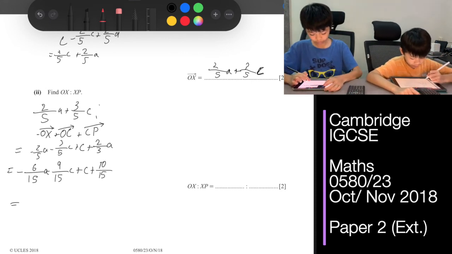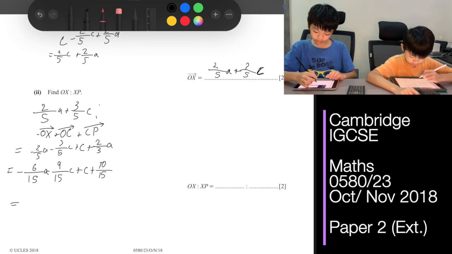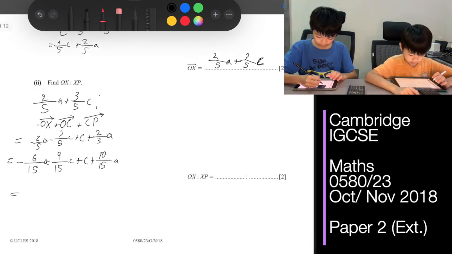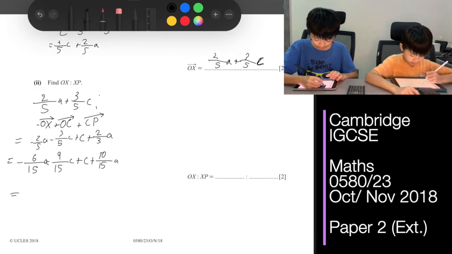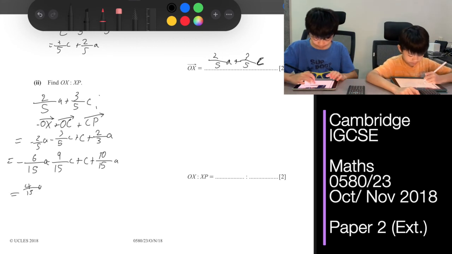Okay, so negative 6/15 a plus 10/15 a is 4/15 a.